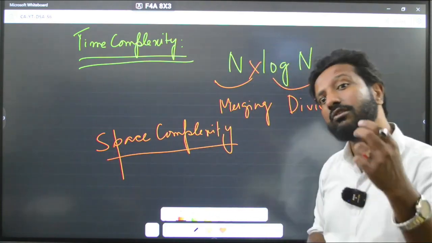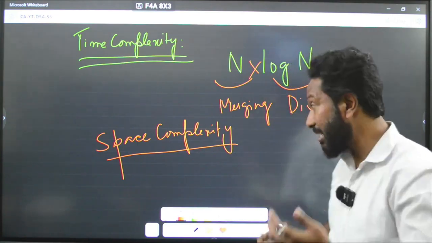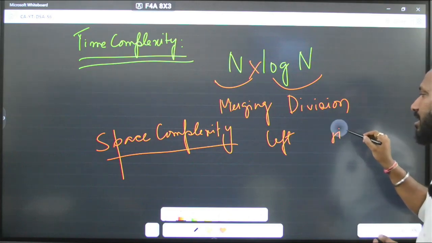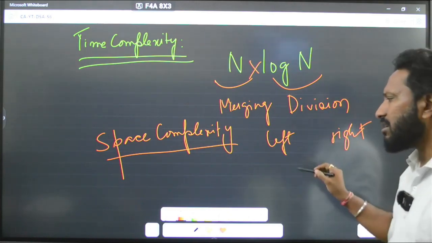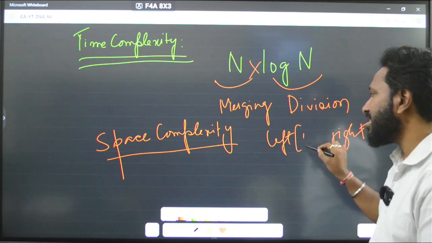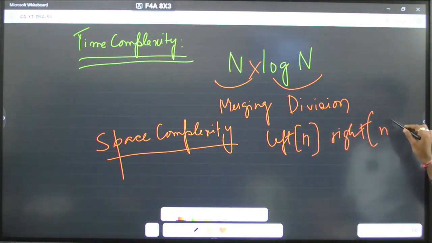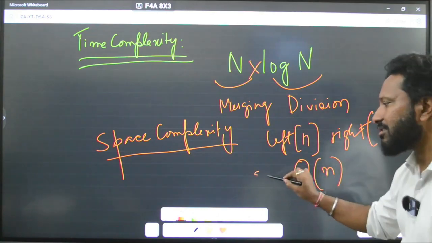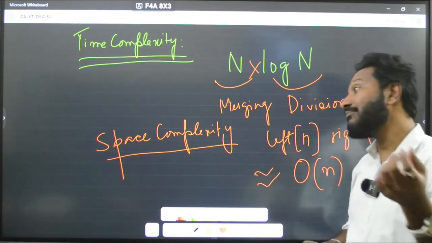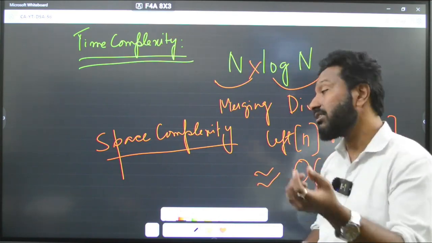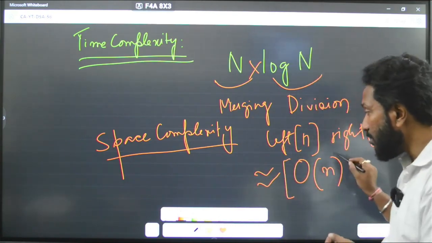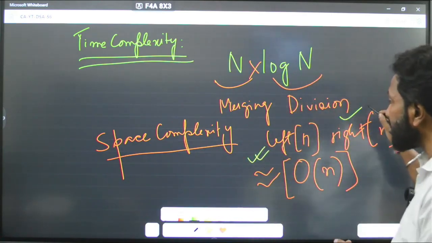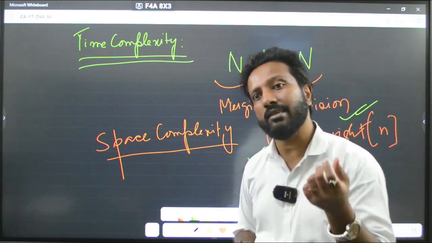We had used two separate arrays to copy that, right? We had used one array called left, one array called right. So here you can take, this is around some n size, this is also around some n size. So actually it is around O of n only, approximately O of n only. So the time complexity is n log of n, the space complexity is O of n, because we have used two separate arrays here. Got it? That is why it is like that.